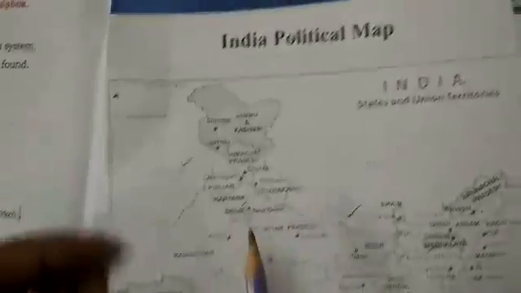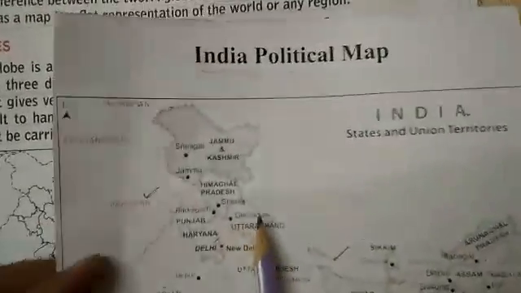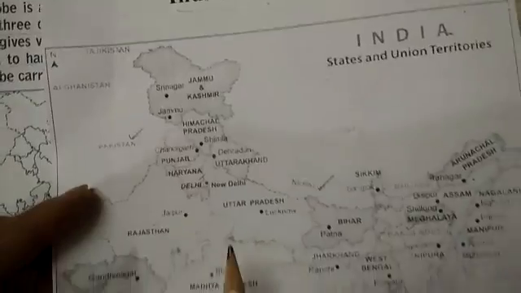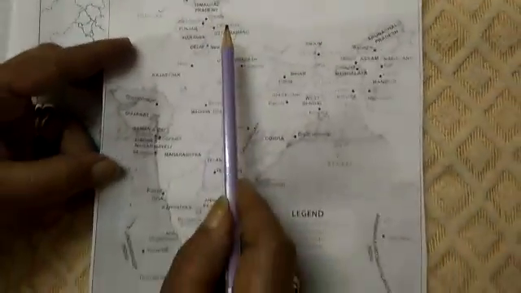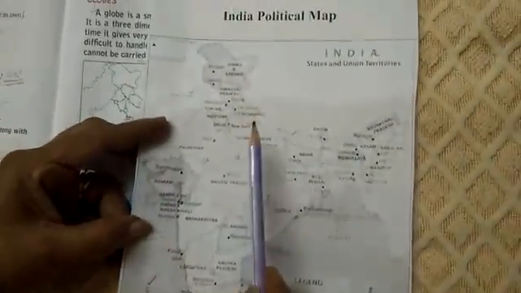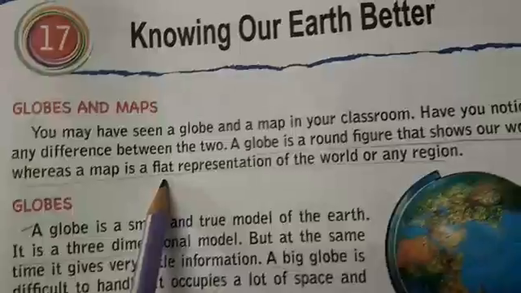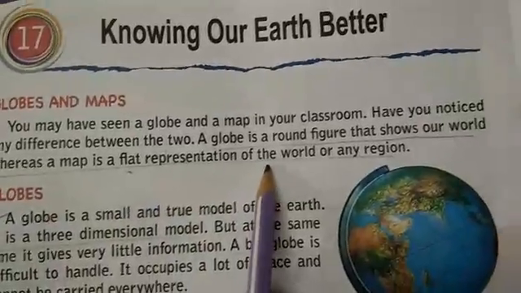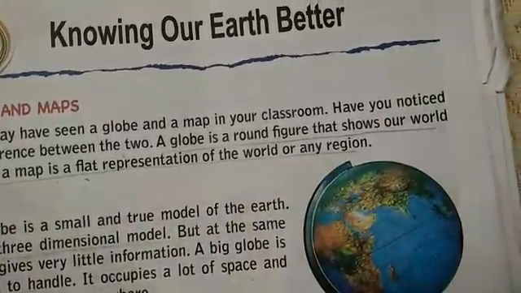Whereas this is a map. Now, you see, this is a map. It is on a flat surface, and this will also show the world or any region. Here now you see this is also a map. Yes, now we turn to the next page. These are all maps. Yes, so a map is a flat representation of the world or any region.